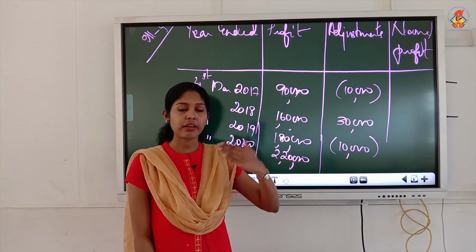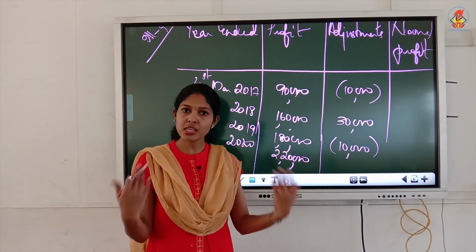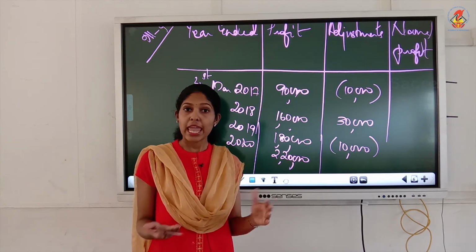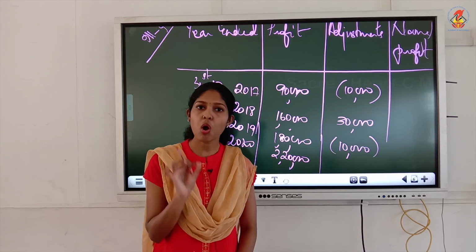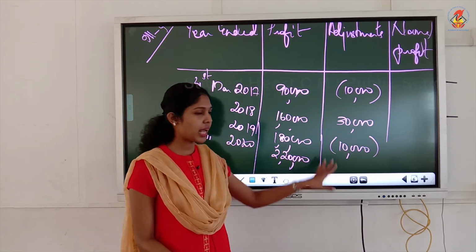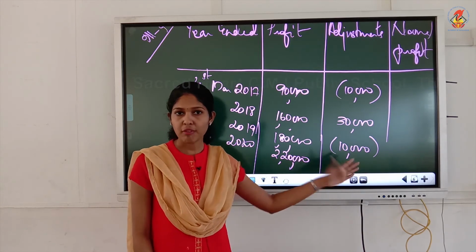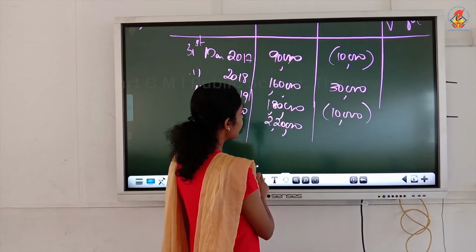So being a regular expense, what are we supposed to do? Deduct it, because we are supposed to pay expenses, isn't it? Every expense you can't add back. Only abnormal or non-recurring items you will have to add back. Since this is a regular expense, as usual you have to deduct it. So now we compute the